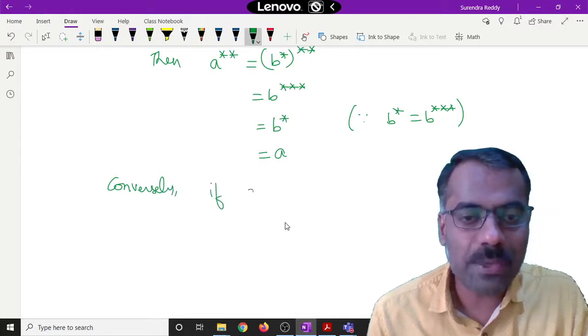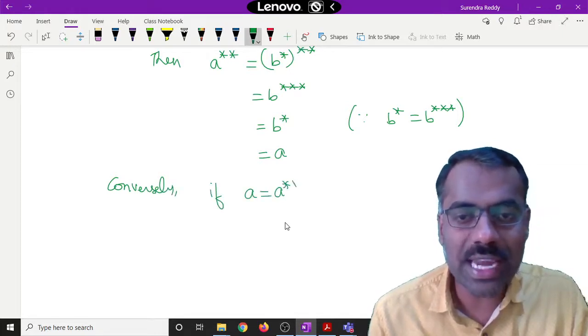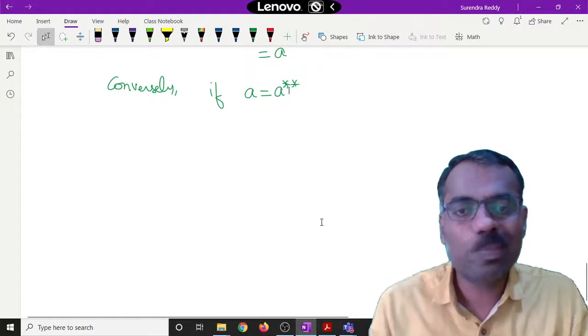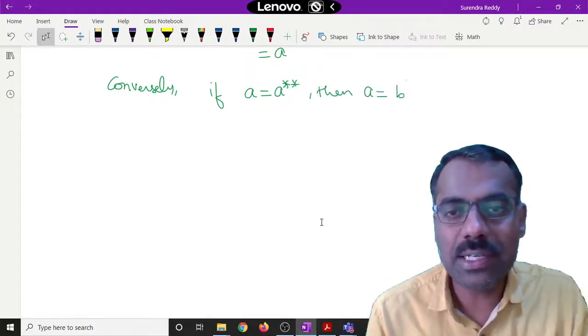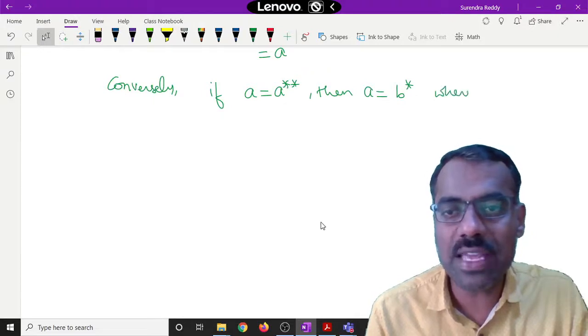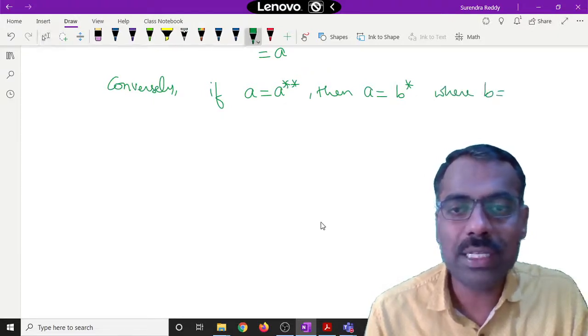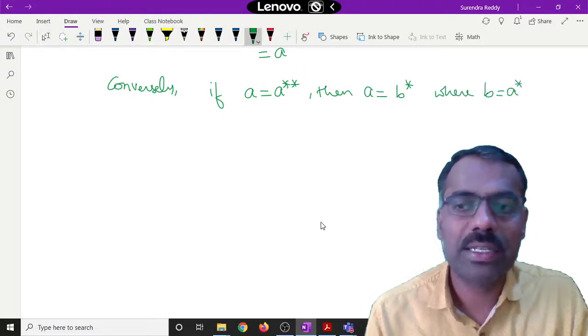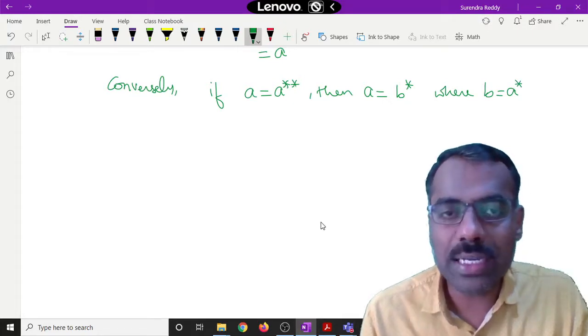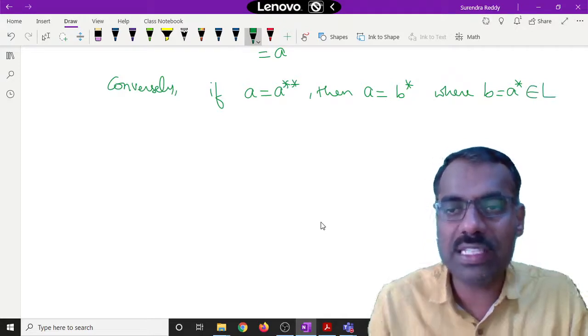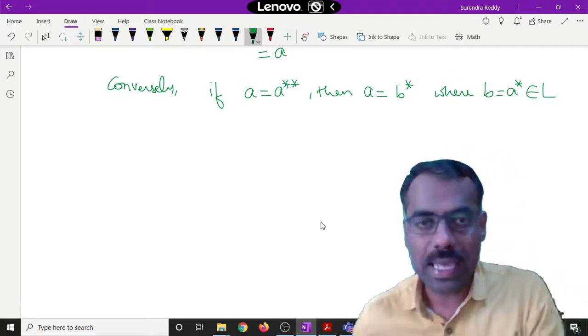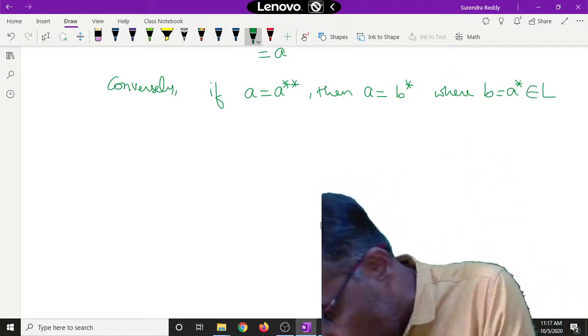Conversely, suppose A is the same as A double star. Then you can write A as B star, where B is nothing but A star, which belongs to L. Is this clear? We know that because ours is a pseudo complemented semilattice, A star is always in L. Is this clear? Okay.